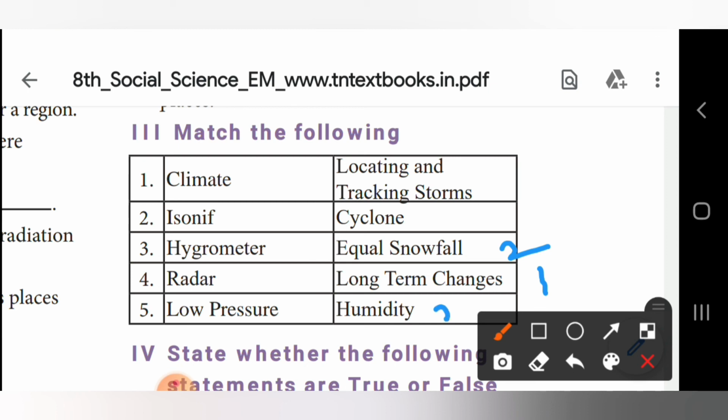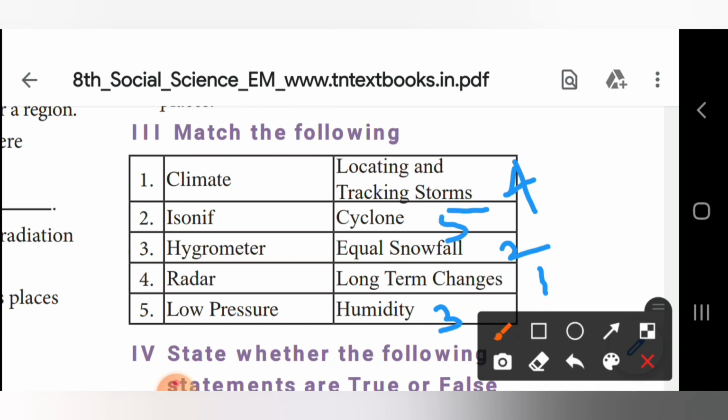Answer is humidity. It's an instrument used to measure humidity. Fourth one is radar. So what is radar? Locating and tracking storms. And the last one is low pressure. It is cyclone. Number 5.